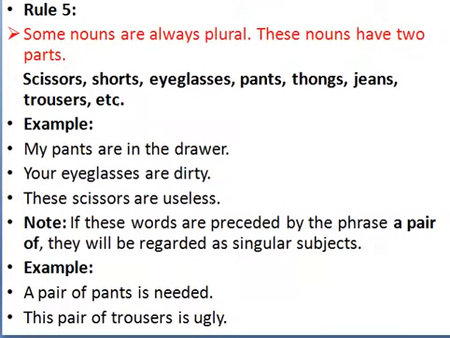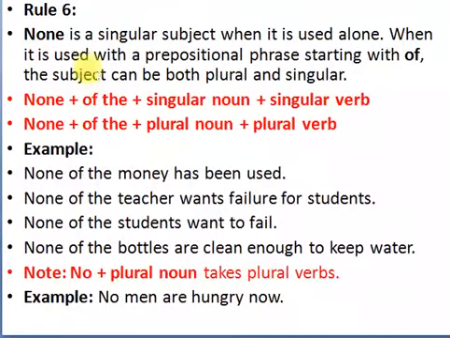Then rule 6. None is a singular subject when it is used alone. When it is used with a prepositional phrase starting with "of," the subject can be both plural and singular. You see the sentence structure. And "none of the," after "of" if we are using a singular noun, we have to use a singular verb.